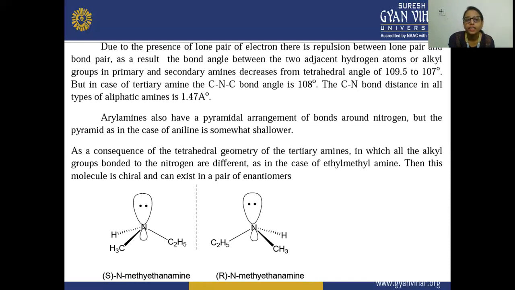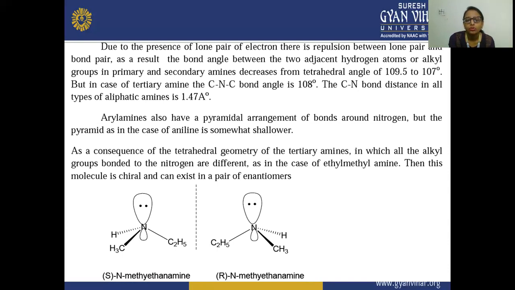But in the case of tertiary amine, the CNC bond angle is 108 degrees, and the CN bond distance in all the aliphatic amines is 1.47 angstrom.